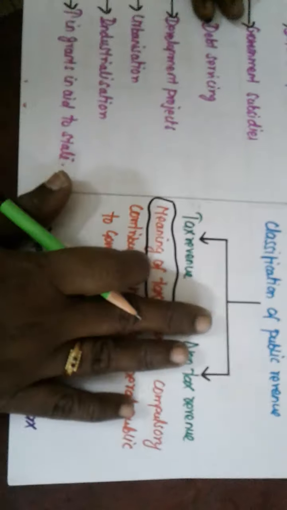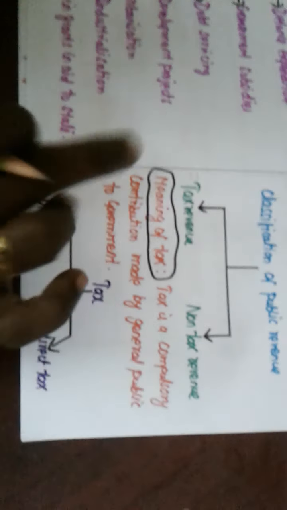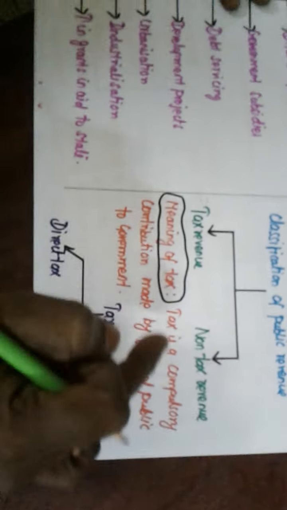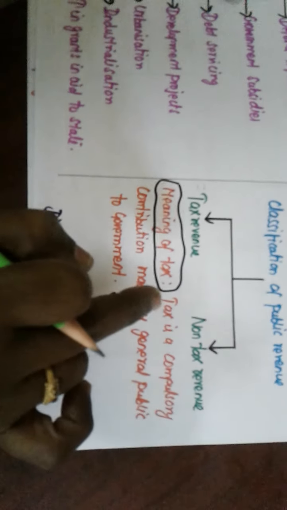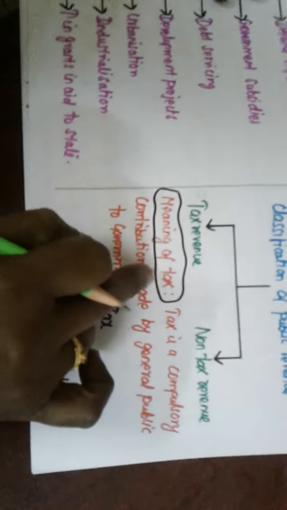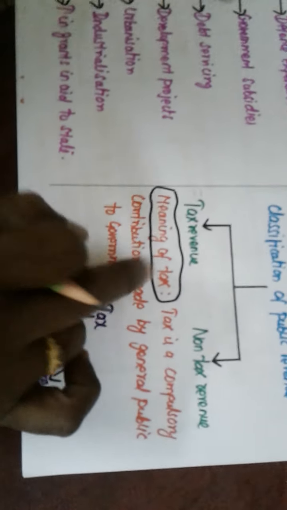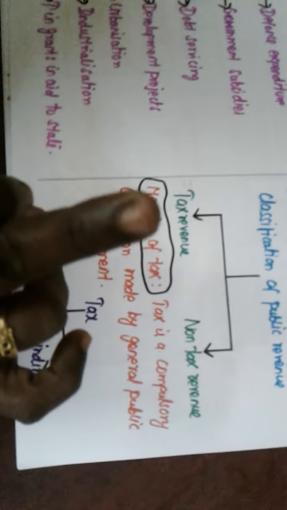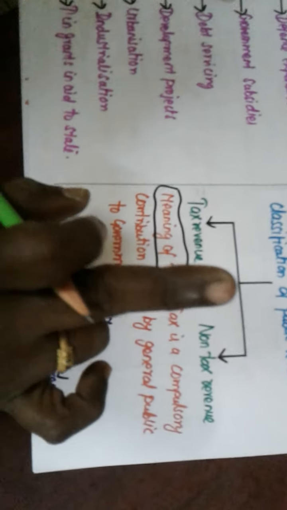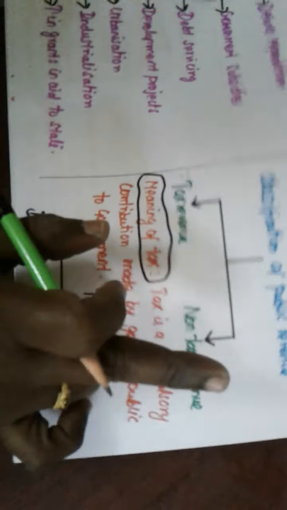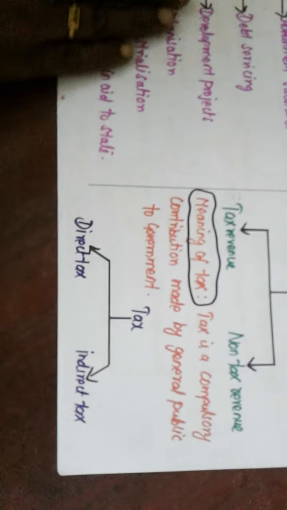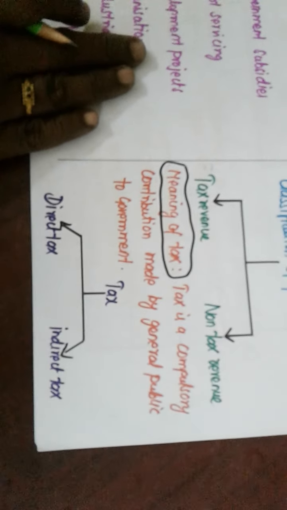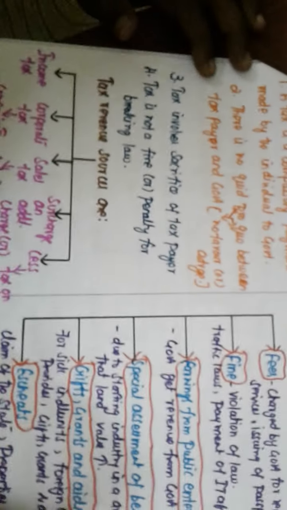It is very important. Listen very carefully. Tax is a compulsory contribution made by the general public to the government. Tax is a compulsory contribution. Whether we are willing or not willing, we have to pay. Clear? Tax is a compulsory contribution made by the general public to the government. And here the tax can also be classified into two important things. First one direct tax and second one indirect tax.